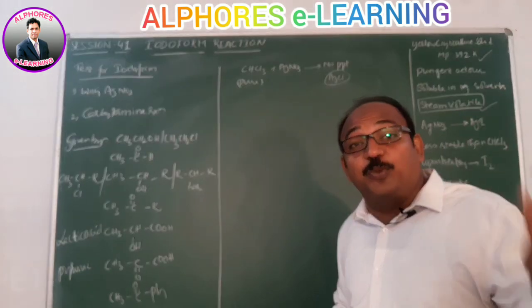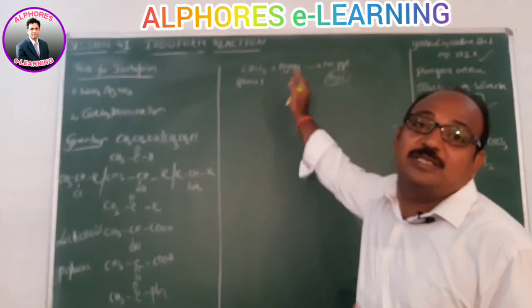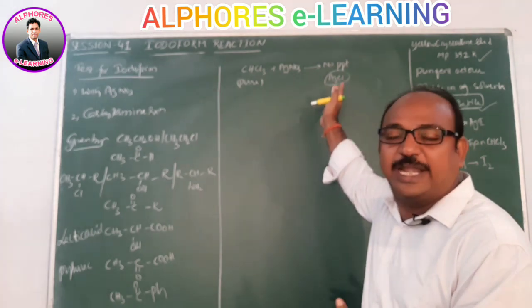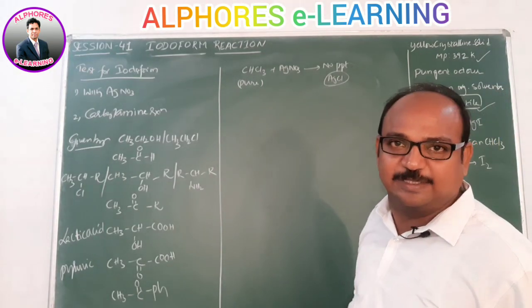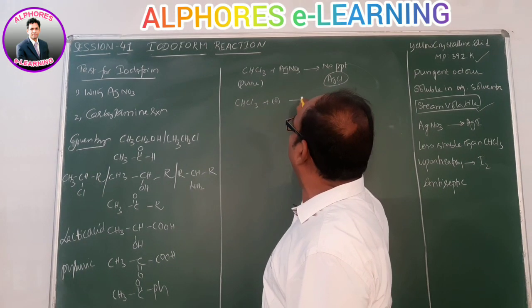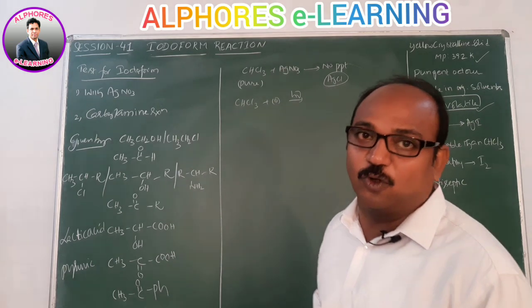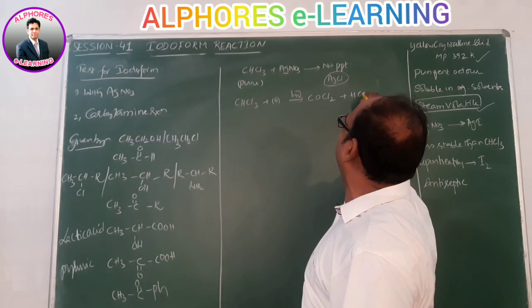If it is impure, then chloroform converts into carbonyl chloride or phosgene, and along with the phosgene, HCl formation takes place. We learned that CHCl3 undergoes photochemical oxidation, which means in the presence of sunlight, giving COCl2 and HCl.